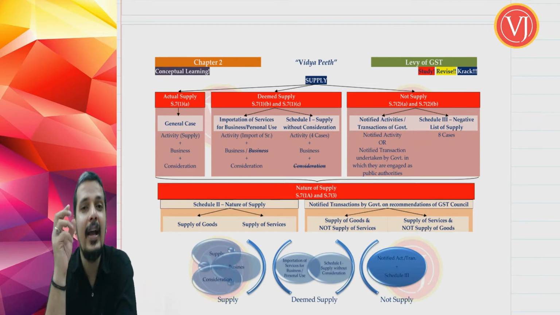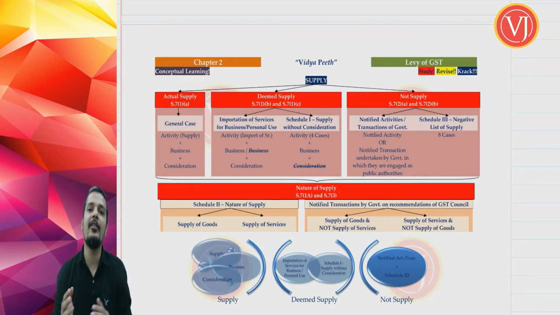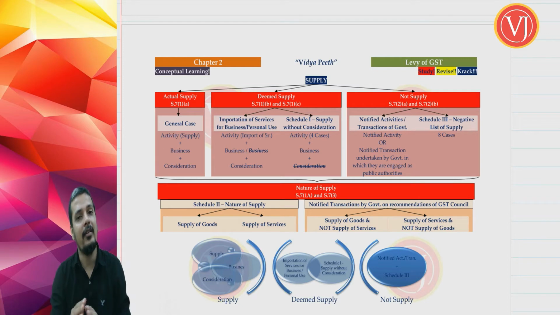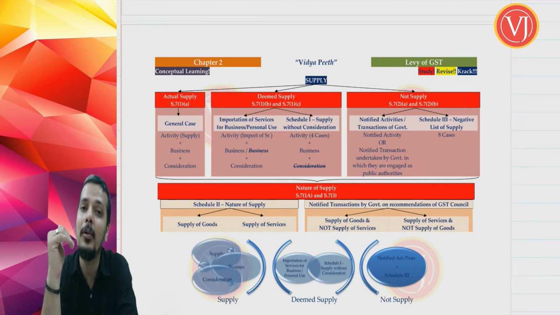Now, we have to have a bird's eye view for understanding how to read supply. We are going to discuss supply in many small parts. For that, you should know how to read supply. So we have a special bird's eye view for supply itself. We are not going to discuss supply in this particular page. We are only going to discuss how to read supply. We are not discussing what is supply.